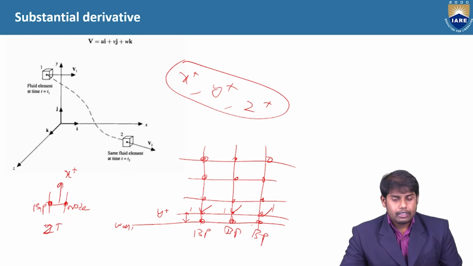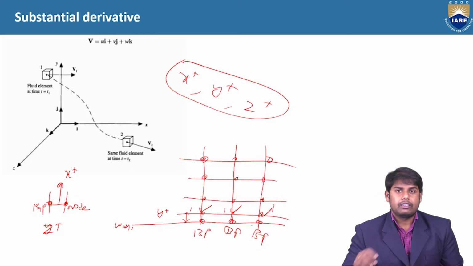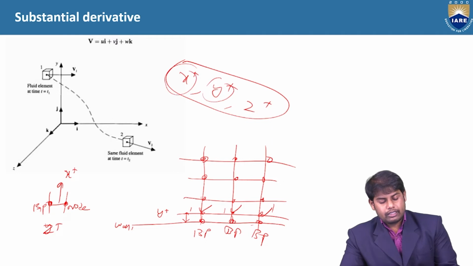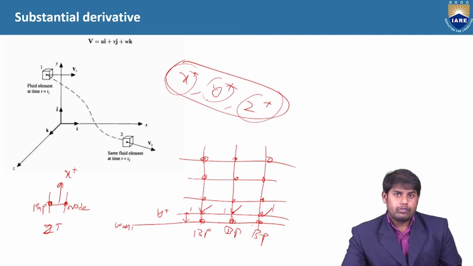How do we get that? First we need to calculate the boundary layer thickness along these axes. If there is any boundary layer formation along these axes, you need to see what the thickness of the boundary layer is. Based on the thickness of the boundary layer, you will be taking the spacing. The meaning of y plus is the distance of the first grid point located above the wall, and x plus is the first grid point located along the x-axis, similarly along the z-axis.